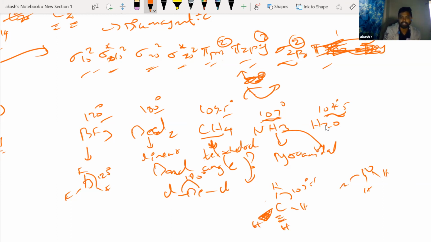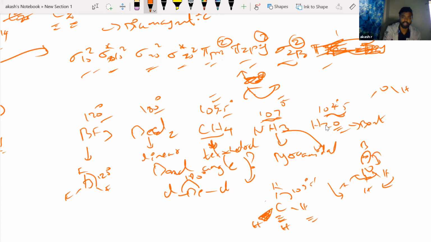Right. So here you see that there'll be a lone pair here. Now, if this was a bonding atom, it would have been tetrahedral like this, 109 degrees. Right. So since I have this lone pair bond pair repulsion, these bonds will come closer. You will see that there'll be a reduction in the bond angle. That's why from 109.5 degrees, now it is going to 107 because there is lone pair bond pair repulsion. Okay, fine.